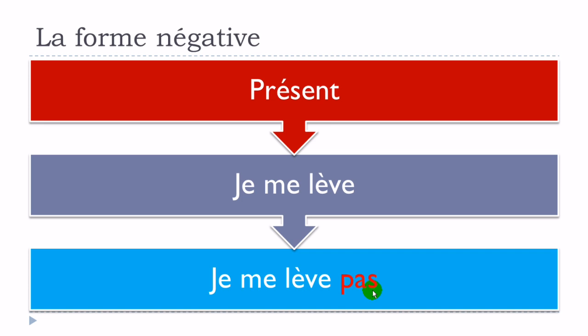It does mean that if you want to write, if you want to communicate with officials or in some serious situations, you should definitely use the two parts of the negative form. Okay, the important thing is to listen. If you hear that the persons that you are talking to or you are talking with are not using this first part, then why not? Just follow them, and you can drop if you want the first part. Okay, je me lève pas.